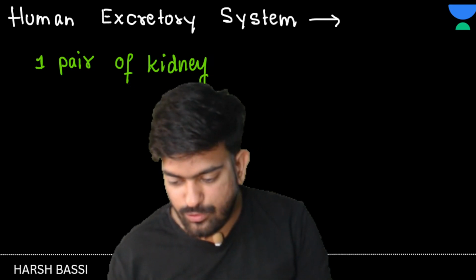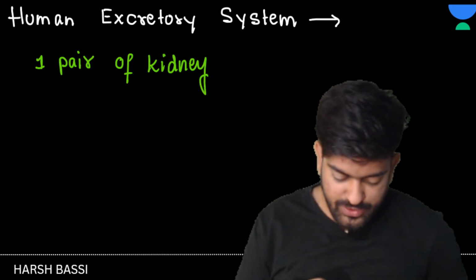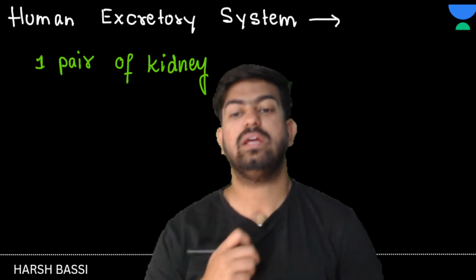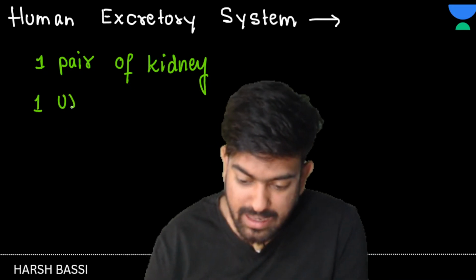Okay. Next, do we have a urinary bladder? Yes. How many? Sir, 1. 1 urinary bladder.